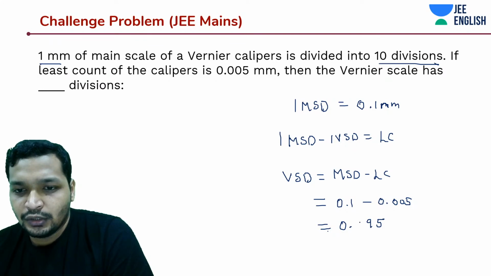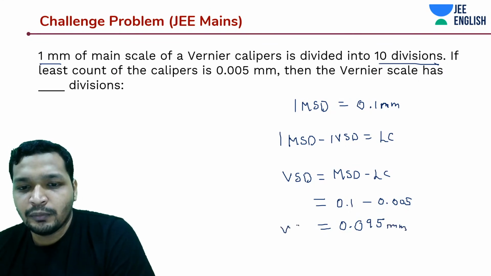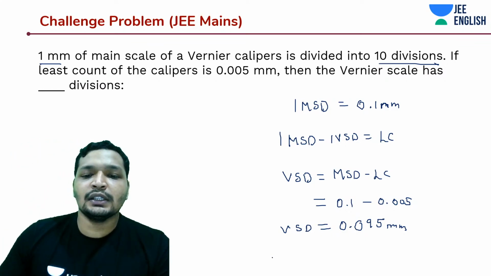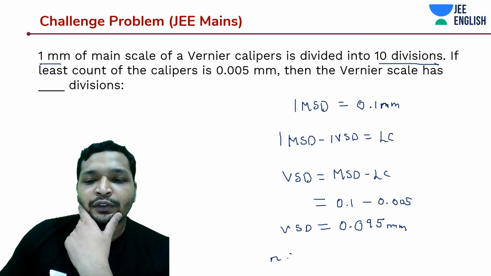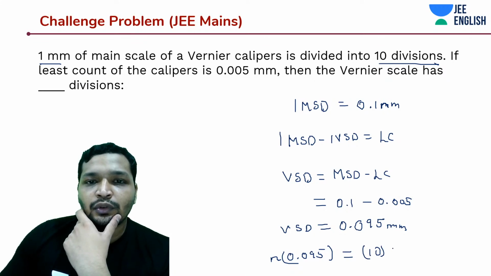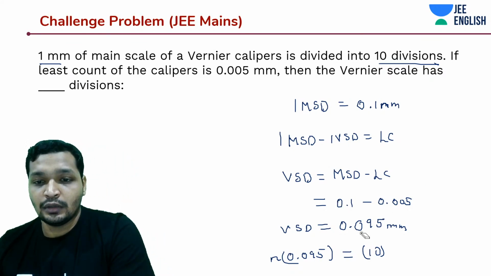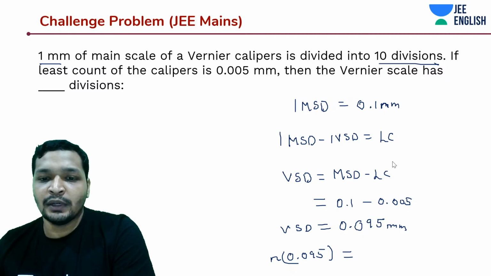So let's do this. 0.095, and you get 0.01, which is how much your Vernier scale is able to measure. And how is that possible? That is only possible if n times 0.095 is equal to 10 into 1 mm. It is 10 divisions, but 10 into 1 is nothing but 10 itself.